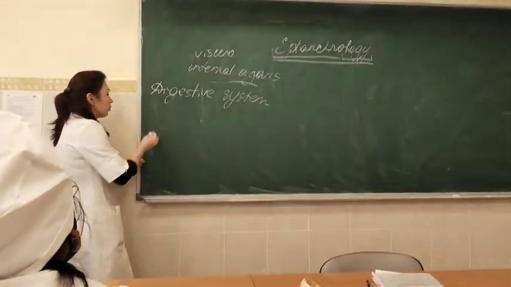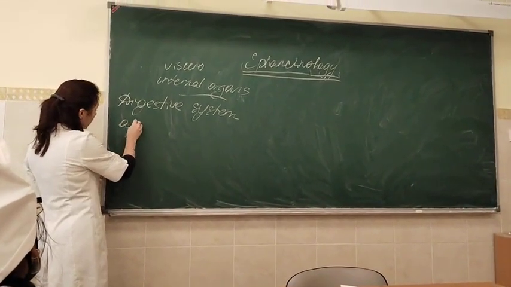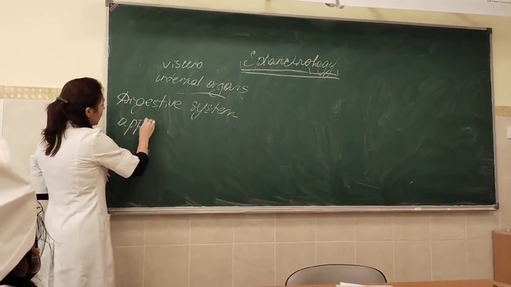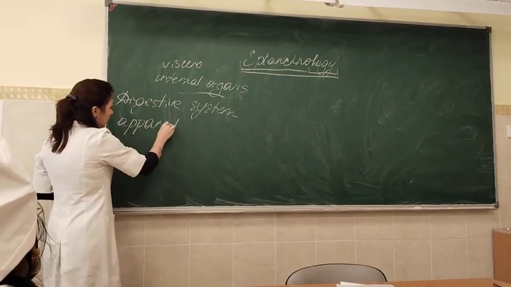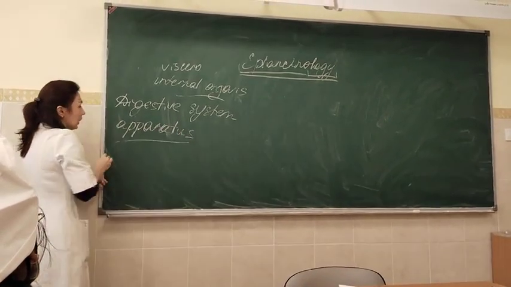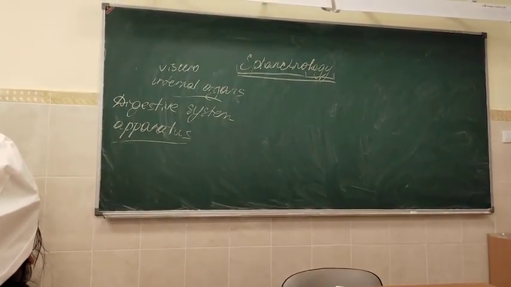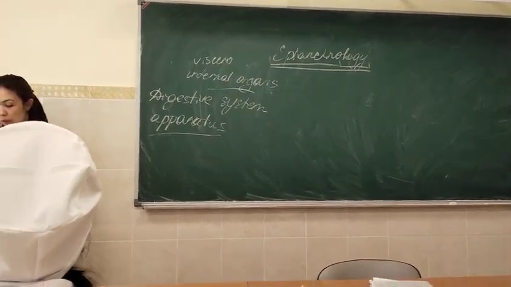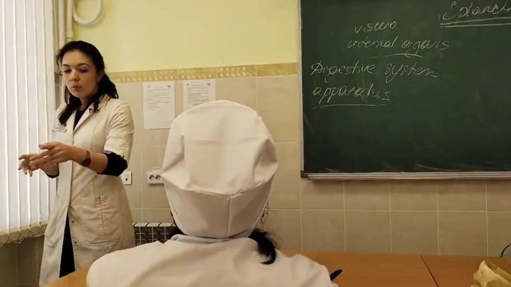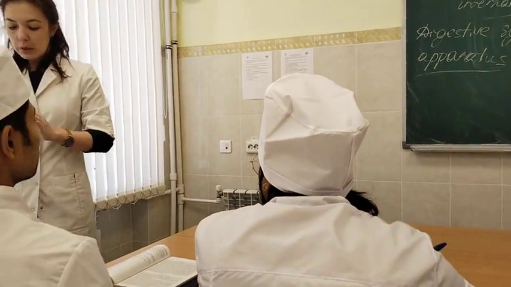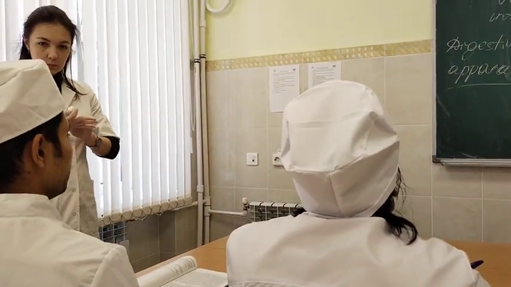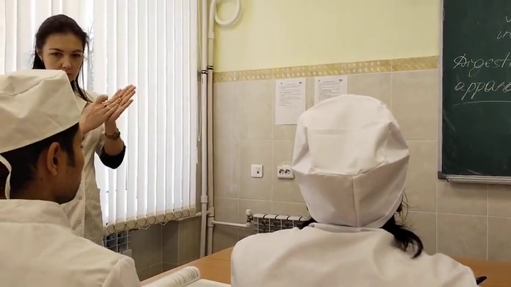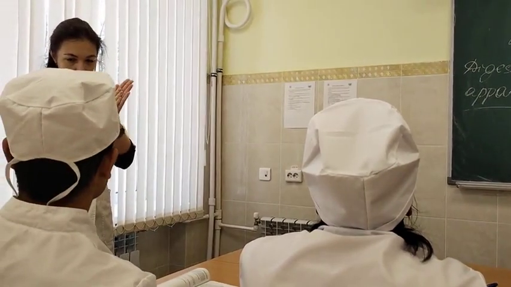But we also were talking that organs can be united into apparatus of organs. Like for example, urinary and reproductive systems together form an apparatus of organs. What does it mean, Shantanu? Tell us please, apparatus of organs. I don't know.